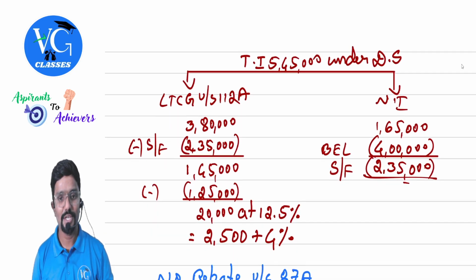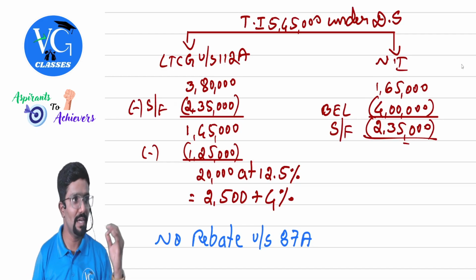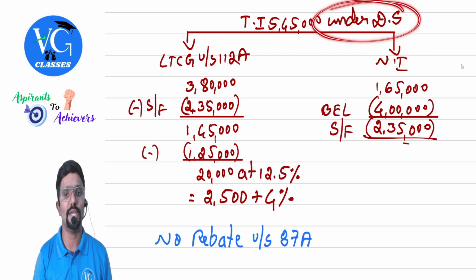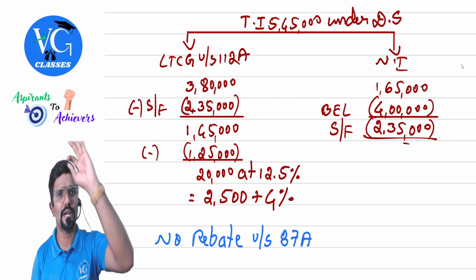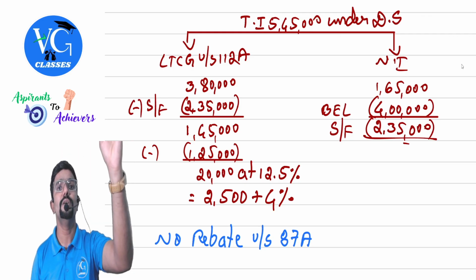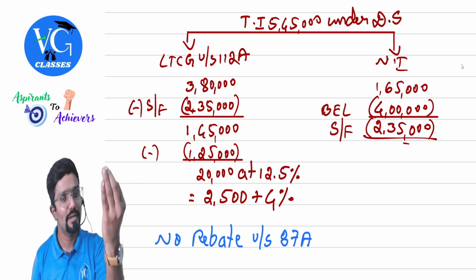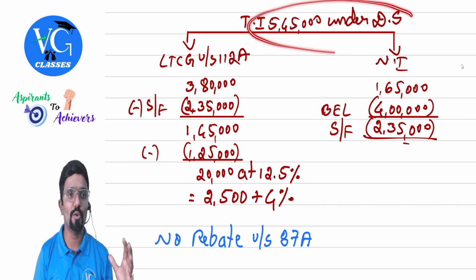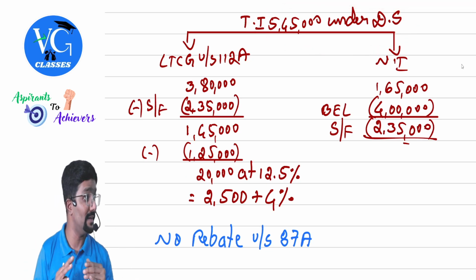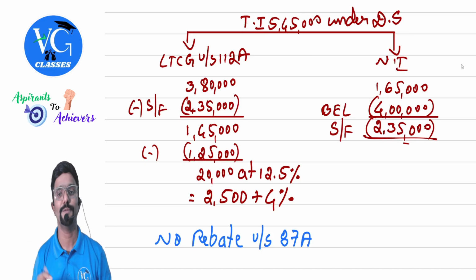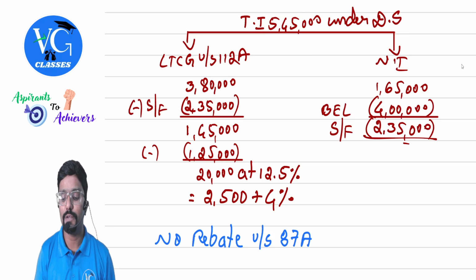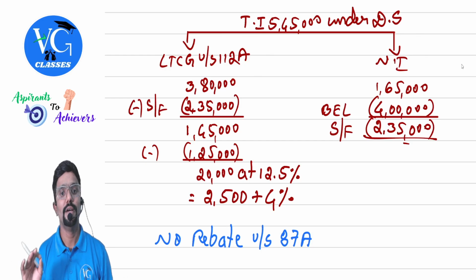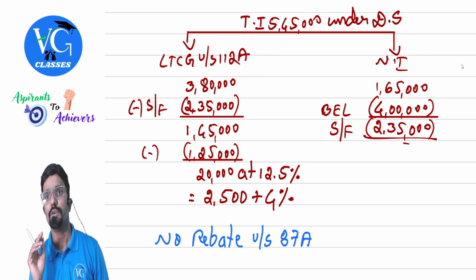Good. Next one. We still have some more examples. Total income is 5,45,000 under default scheme. Is he eligible, assuming a resident individual? I have told you all these examples are for whom? Resident individual. Okay, total income is 545, that means it is within 12 lakh. Can we tell he is eligible for rebate? Yes, but let us see what the tax amount is. If I split 545, normal income is 165. Long-term capital gain under section 112 is 3 lakh 80,000.